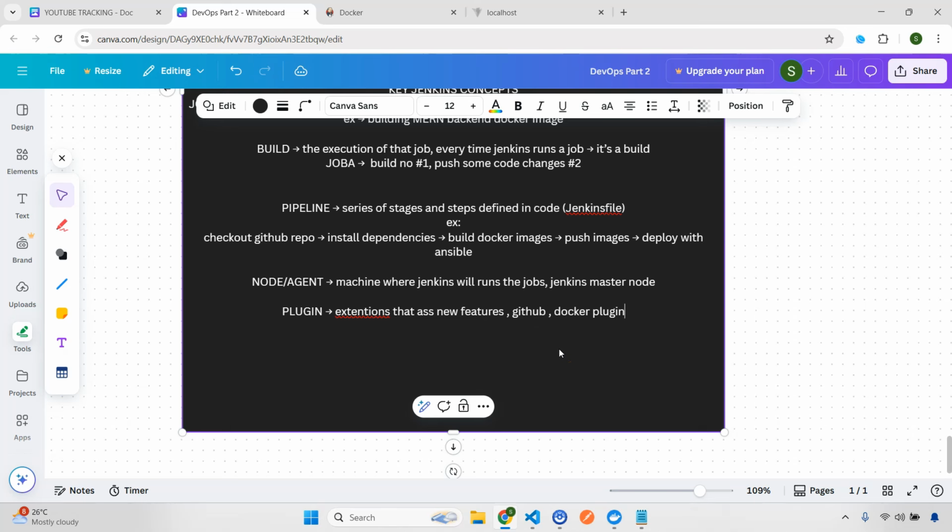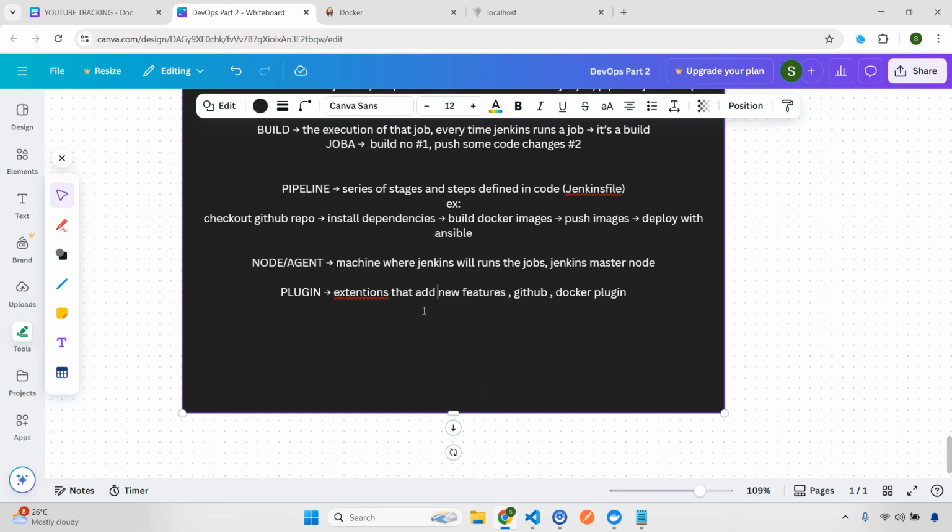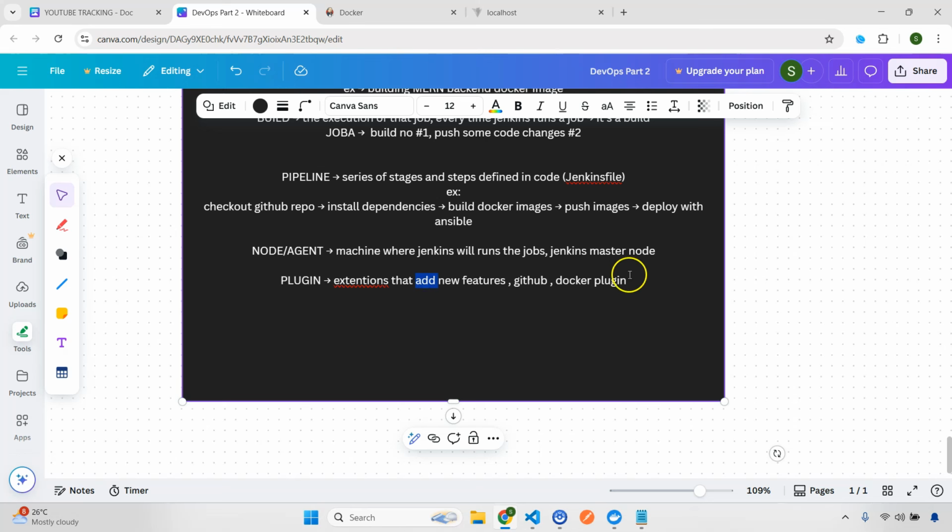All this will be plugins which will help us, oh my god, see, this will be add, my bad. I know some of you will comment on this one, I didn't notice that. Okay, so this will be add. Extensions are nothing but what add new features. It will be something like the GitHub plugin or Docker plugin, right? What else are we having?